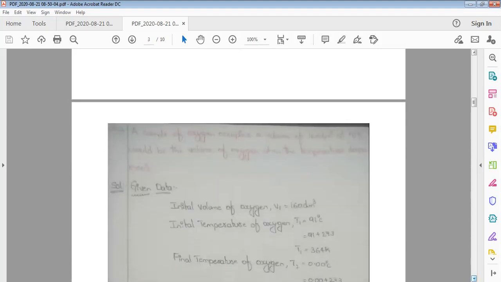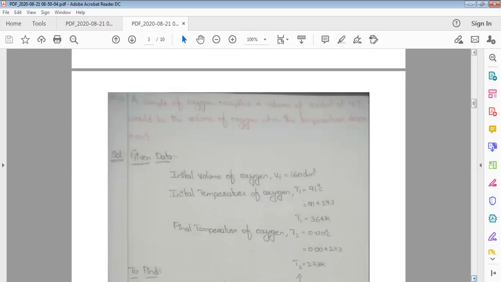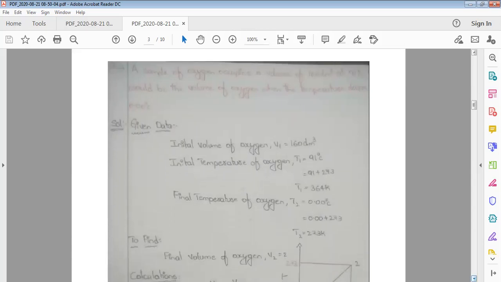And problems on Charles law. The first problem is, a sample of oxygen occupies a volume of 160 decimeter cube at 91 degrees centigrade. What would be the volume of the gas, oxygen, when the temperature drops to 0.00 degrees centigrade? So this is the given problem.